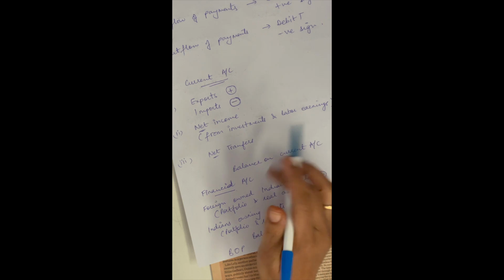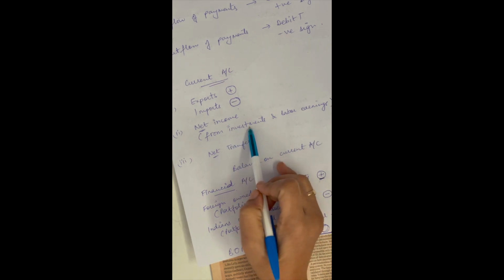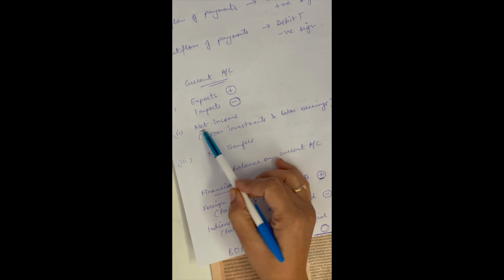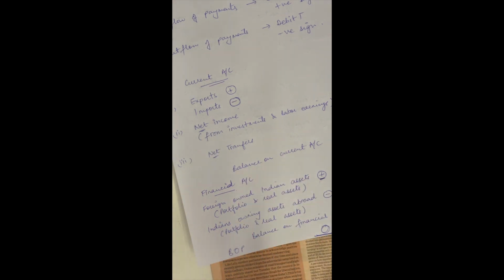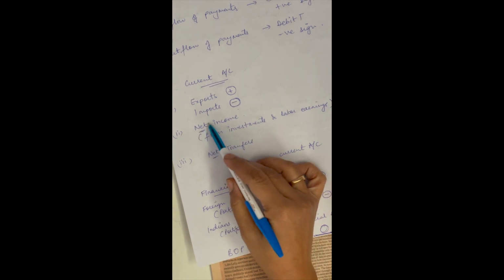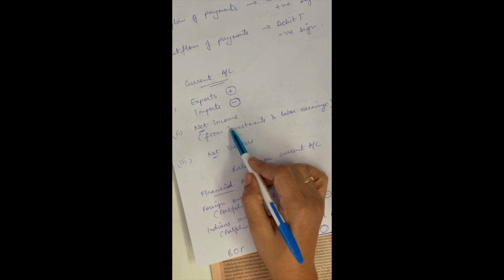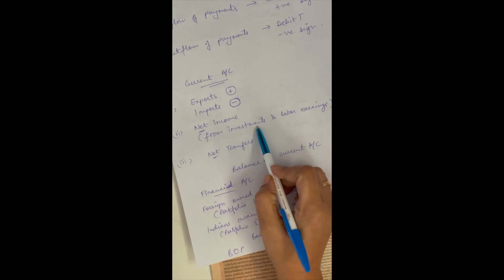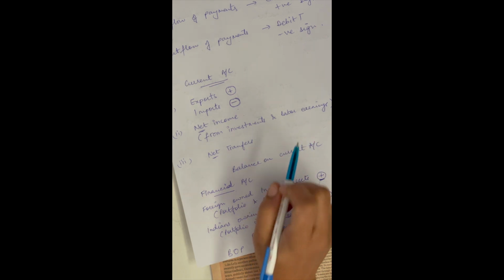We'll discuss that later. But any income on that investment will come into your current account. So it's a net income. That basically means that there could be an inflow or there could be an outflow also, right? So the net of that comes into your current account. Okay. So from any kind of investments, but the income on those investments, right?